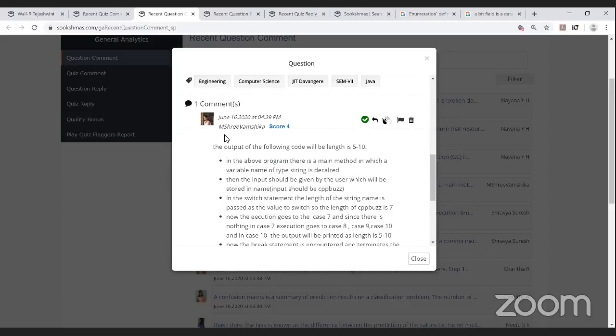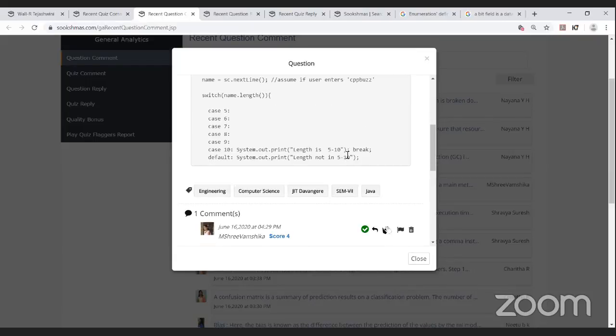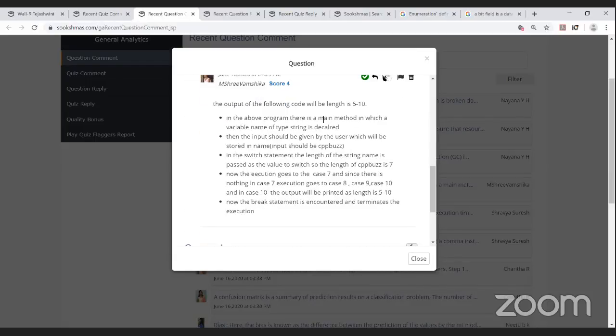Yes, and Sri Vamshika has given her answer. The output of the following code will be length is 5 to 10. Okay, it will print 5 to 10. She's saying that in the program, there is a main method in which a variable name of type string is declared. Then the input should be given by the user, which will be stored in name. Input should be CPP bus.